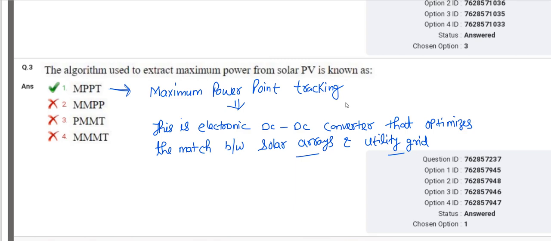In your project time you heard about maximum power point tracking. Many students are working on this maximum power point tracking in solar projects.